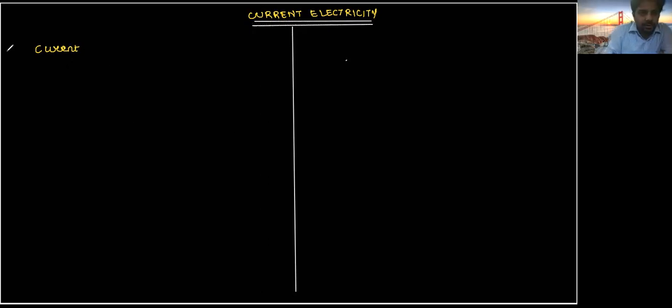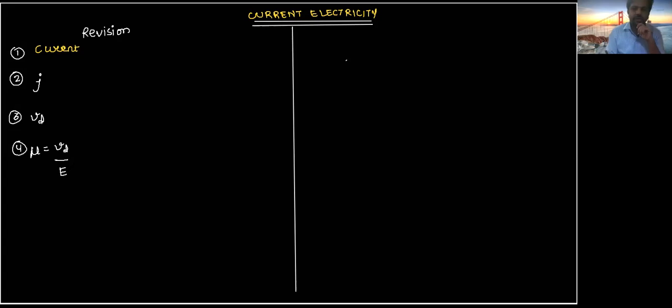So we saw current density J, then drift velocity VD, correct? Then mobility. We understood what is mobility. Tell me the formula. Mobility is given by drift velocity VD by E, per unit field. Correct. What next, Atul?